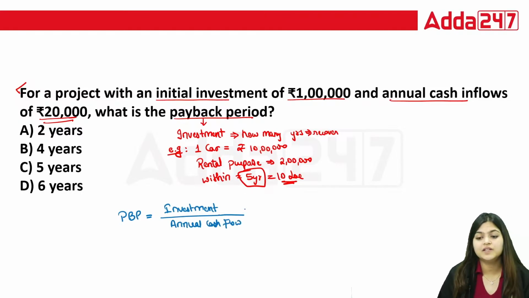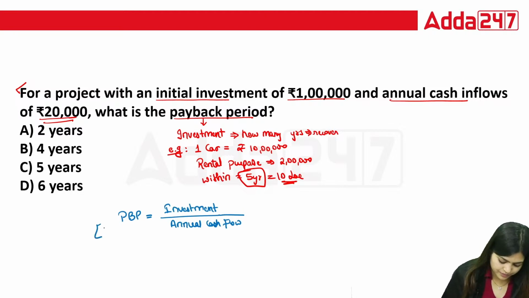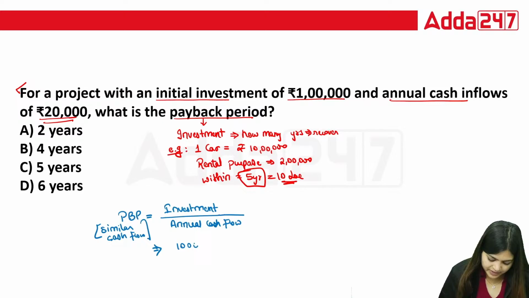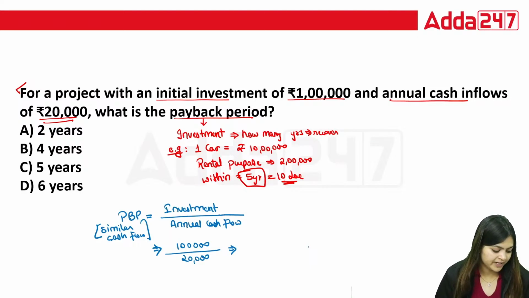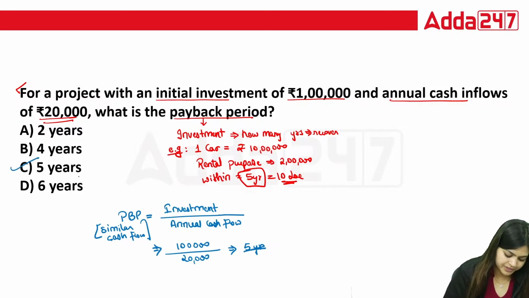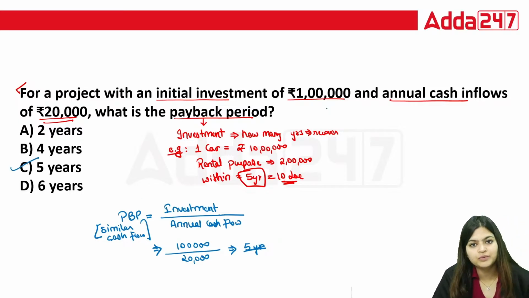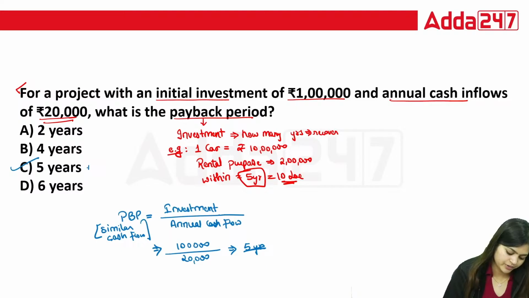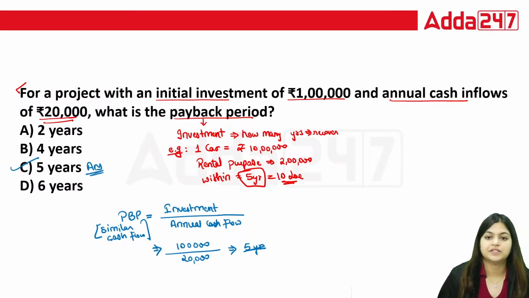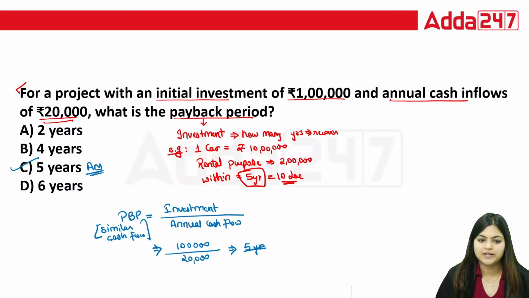But you can use this formula only when you have similar cash flows. So investment equal to 1 lakh divided by 20,000, which means 5 years. Within 5 years, you are going to recover this invested amount. So here your correct answer is answer C. This is how we need to calculate payback period.